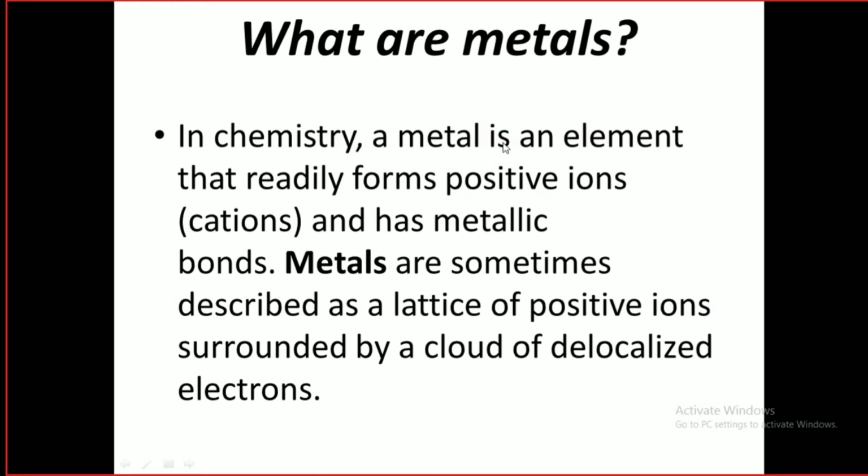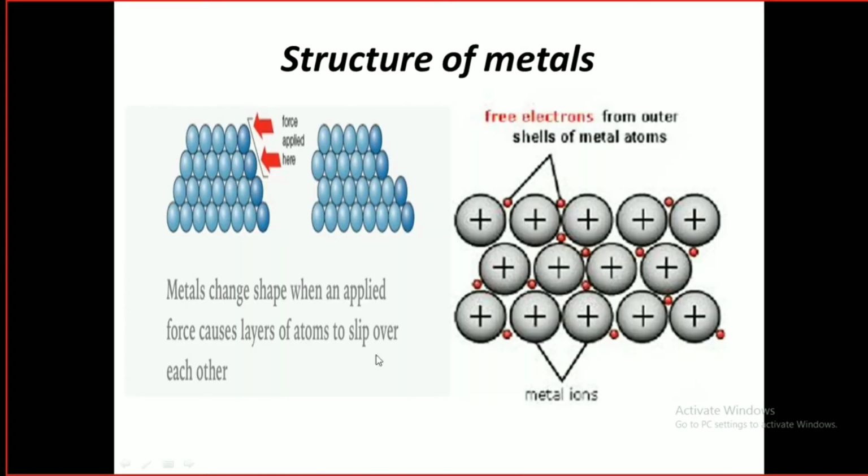In chemistry, a metal is an element that readily forms positive ions and has metallic bond. Metals are sometimes described as a lattice of positive ions surrounded by a cloud of delocalized electrons. Now this cloud of delocalized means the mobile electrons. Delocalized means that the electron is not local to one atom only, but now it has become free. It has formed a cloud of electrons over the whole lattice. Now you understand that definition?